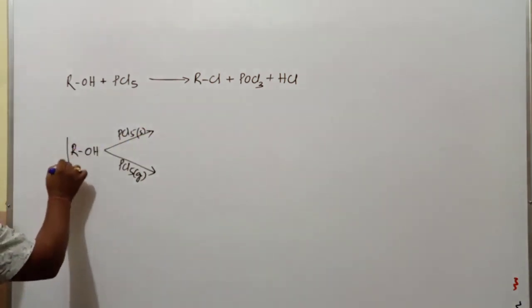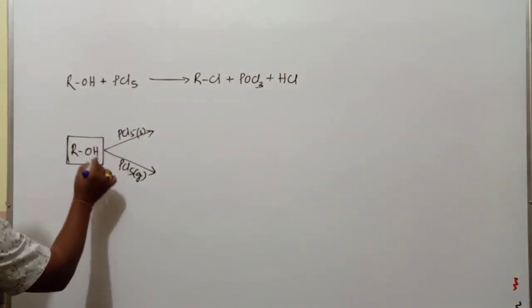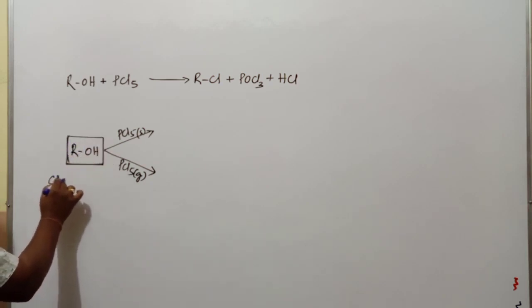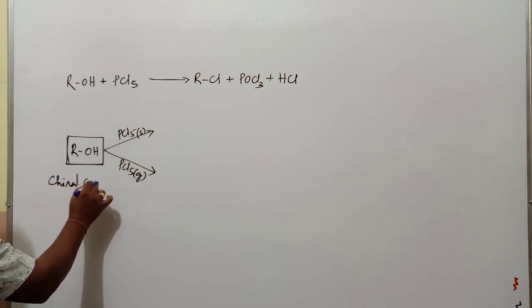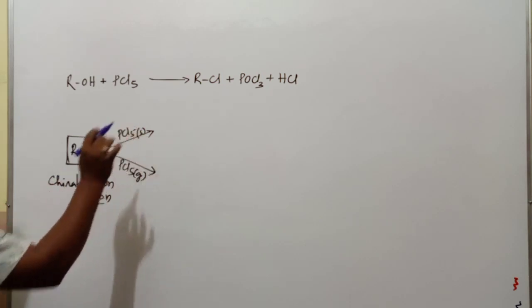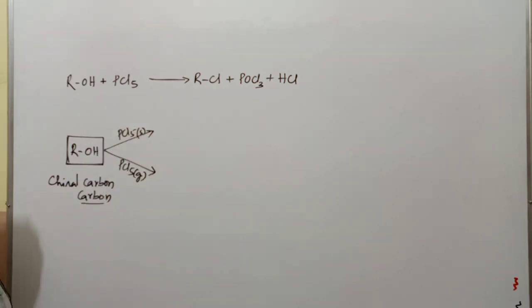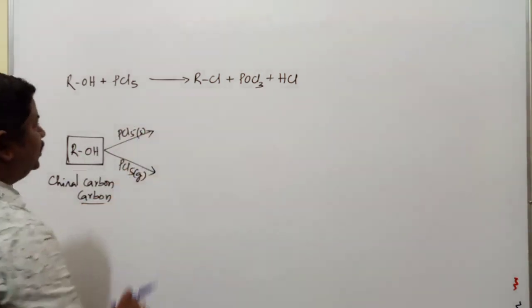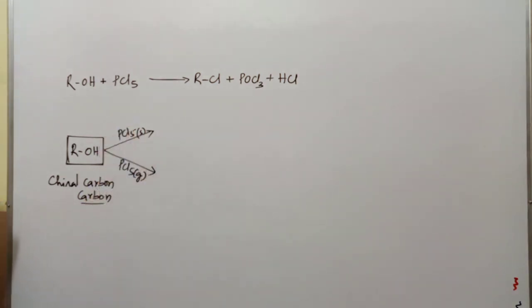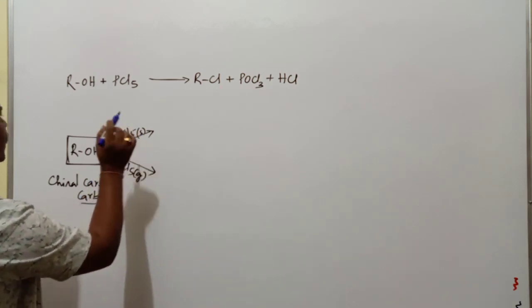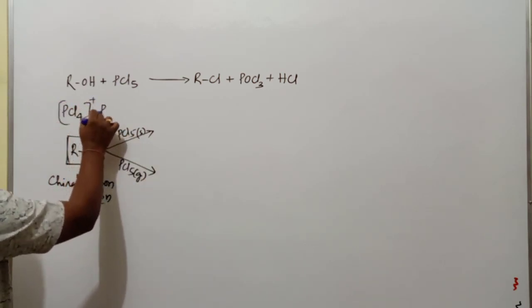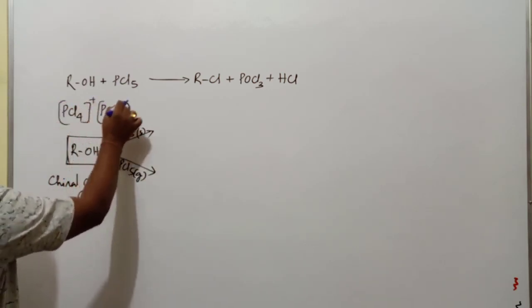The nature of the product depends upon the nature of the particular alcohol. If the alcohol is optically active, if it contains a chiral carbon atom, then the product is going to be different. What is that product in case of gaseous PCl5 as well as solid PCl5? Yesterday I mentioned that solid PCl5 always exists as PCl4 plus and PCl6 minus.